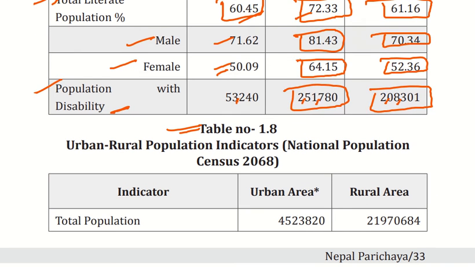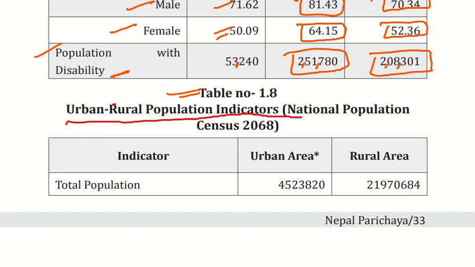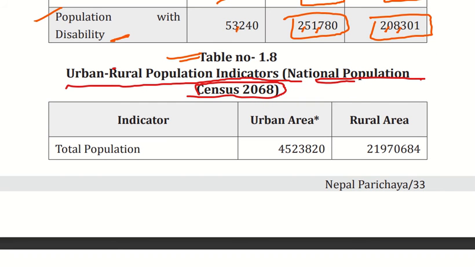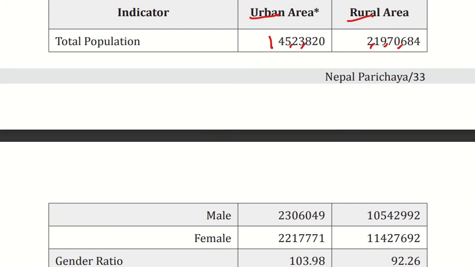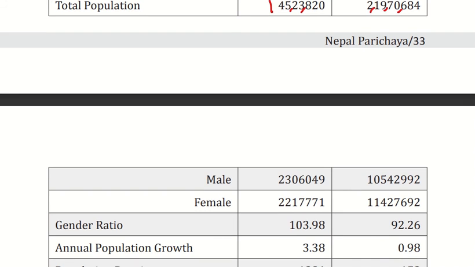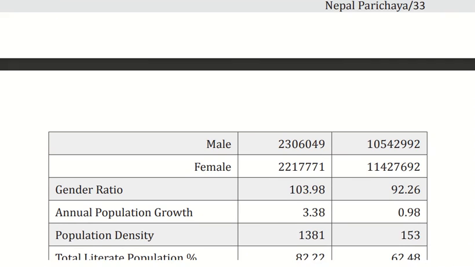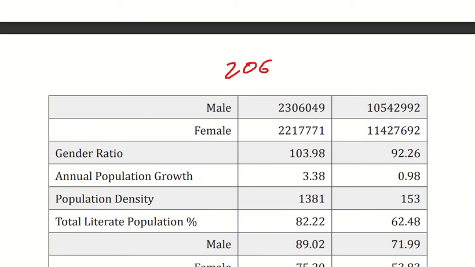So in the next table we are going to discuss about the urban rural population indicators, that is national population census of 2068, on the basis of this census. So first is the indicator total population, urban area and rural area. So in urban area there are 45 lakh populations, and the rural area still there is 2 crore 19 lakhs. So the main more population is in the rural area still, according to the census of 2068.